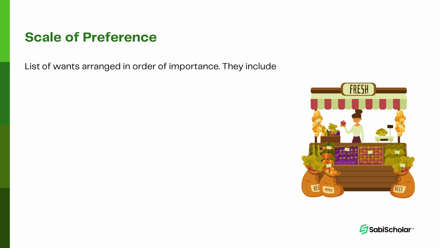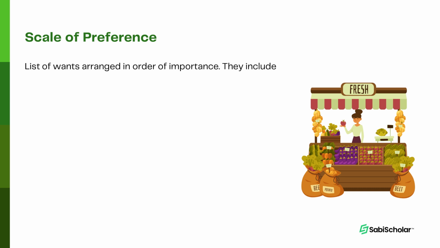My scale of preference may be different from your scale of preference. First, I would say, okay, let me go with food as the most important at the moment. Another person may say, okay, I really need this dress to go to work so I can be able to get some money to buy food. Now, your scale of preference is different. The situation we find ourselves in is quite different. So you get it.